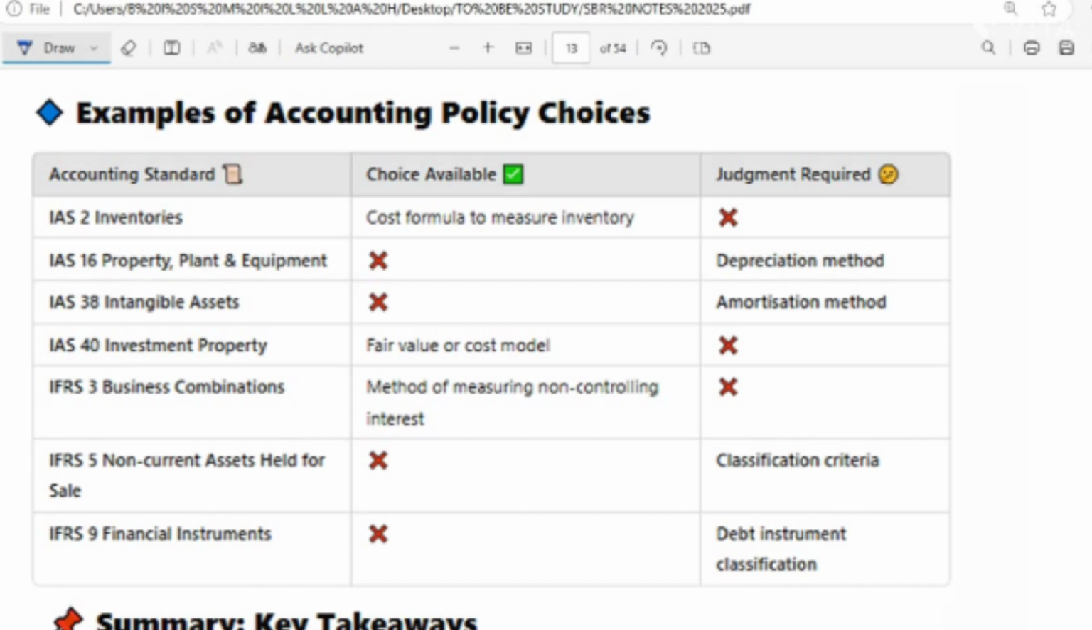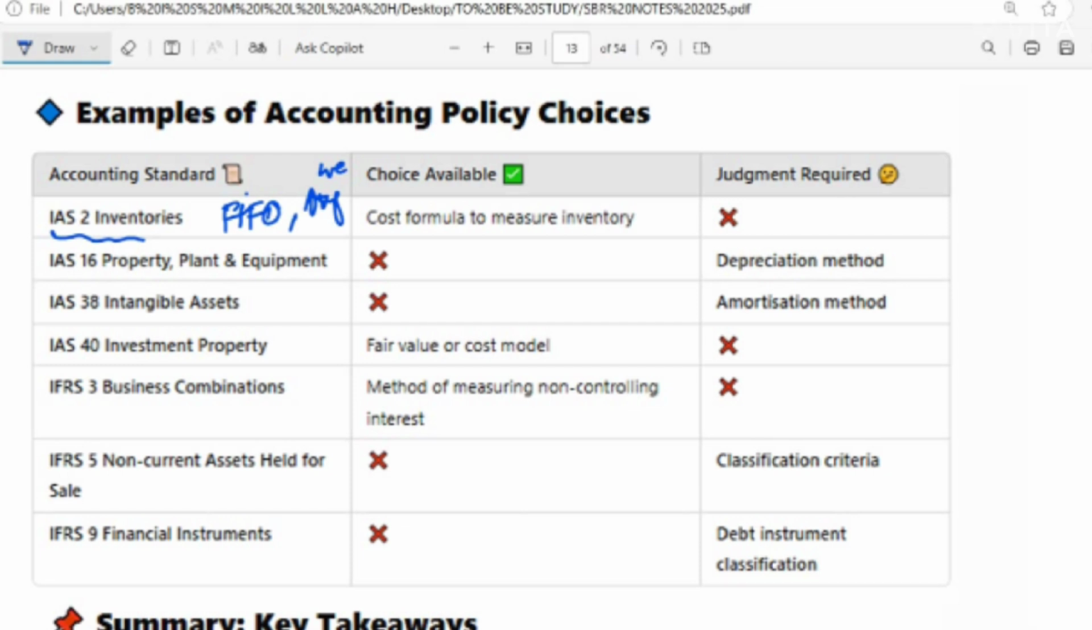Now, specific standards and choices. If you see here, this is the IAS 2 inventory standard, where the choice is you should use FIFO, that is first in, first out, or weighted average. So these are the policies to value the inventory. The impact is that this affects the cost of goods sold and profit. So, for example, a store uses first in, first out during rising prices, so showing lower cost and